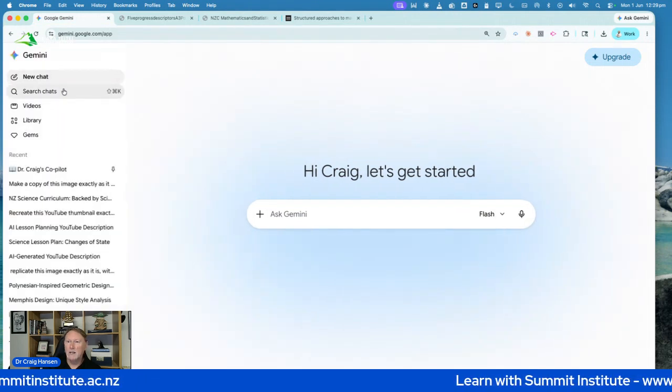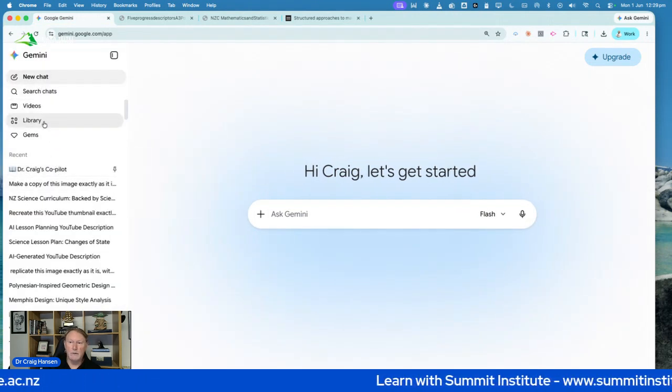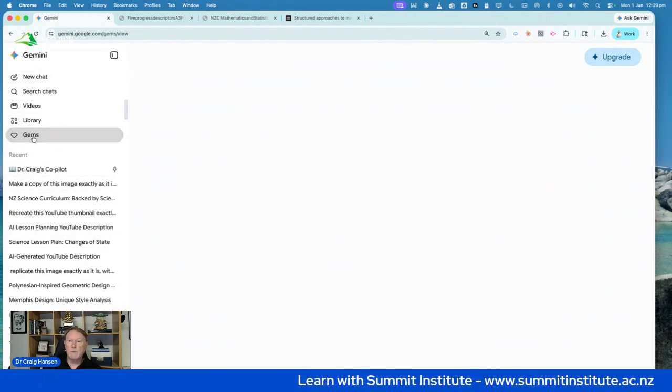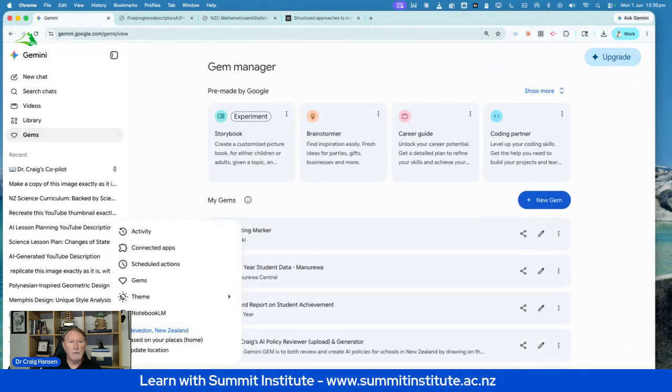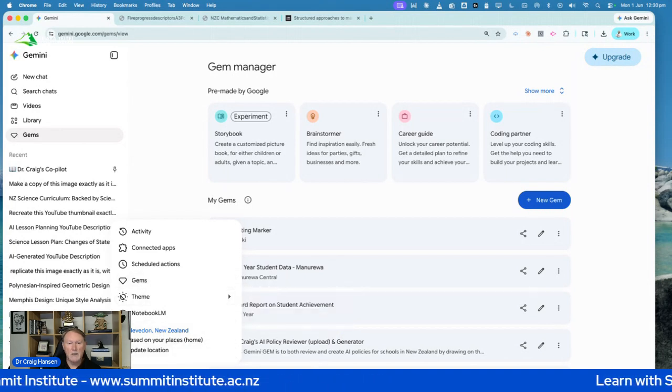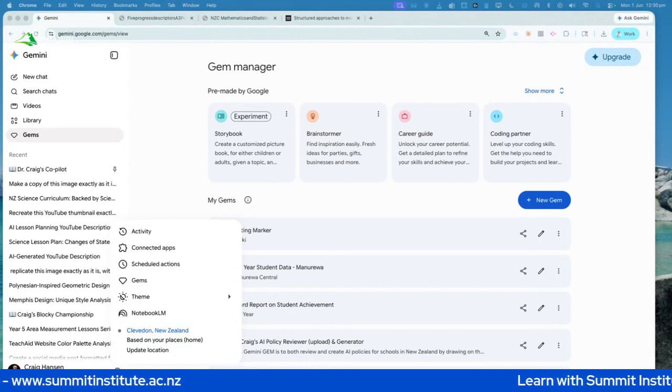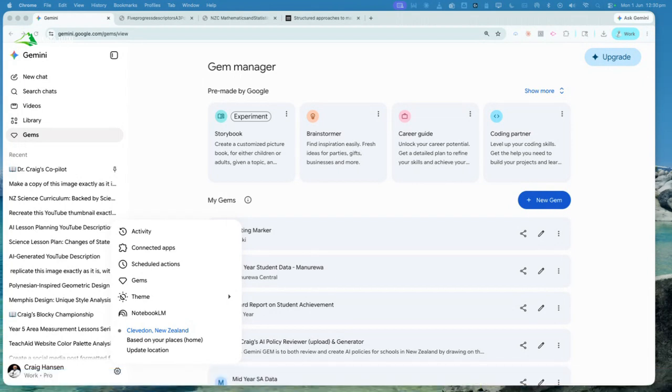So as I click on the button and open it up here, what I want to do is go into Gems. And yours might look a little bit different. So at the bottom of the screen where there's the settings wheel, you may click that and then you would see Gems here in the settings wheel. So what I'm going to do is just make Gemini full screen for you so I'm not in the way. There is a settings wheel at the bottom of the screen.